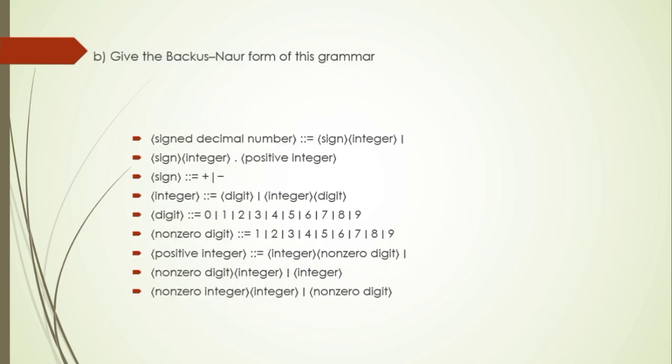Give the Backus-Naur form of this grammar. Signed decimal number equals sign integer or sign integer dot positive integer. Sign can be positive or negative. Likewise, integer equals digit or integer digit. Digit can vary from 0 to 9, and non-zero digit can vary from 1 to 9, excluding 0. Positive integer can be defined as integer non-zero digit, or non-zero digit integer, or integer non-zero digit integer, or non-zero digit.